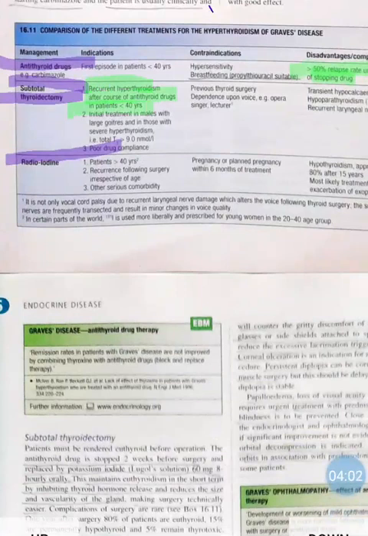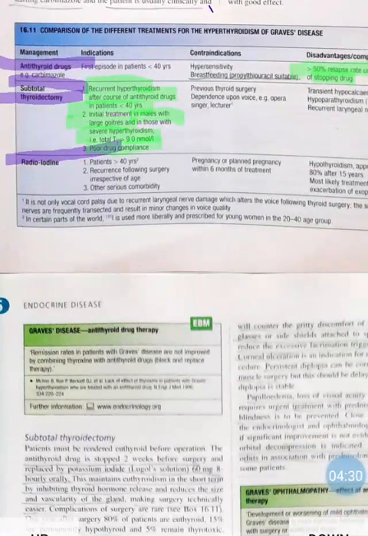If the hyperthyroidism is severe, then we will not prescribe antithyroid drugs or do anything else. We will directly do surgery. Or in males, if there is a large diffuse goiter, it is a severe case, so we will do subtotal thyroidectomy.